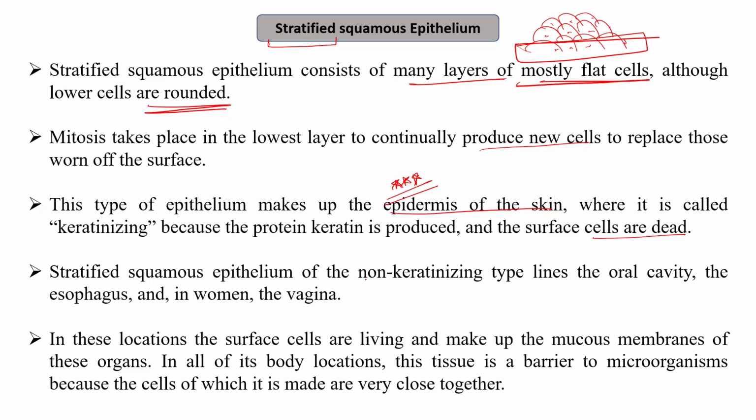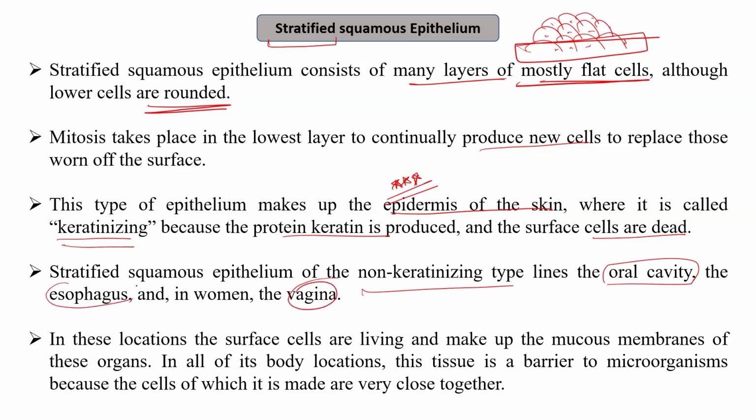So stratified squamous epithelium can be of the keratinizing type, which is present on the skin because the protein keratin is produced, or it can be of the non-keratinizing type, for example the one that lines the oral cavity, the esophagus, and in women the vagina.